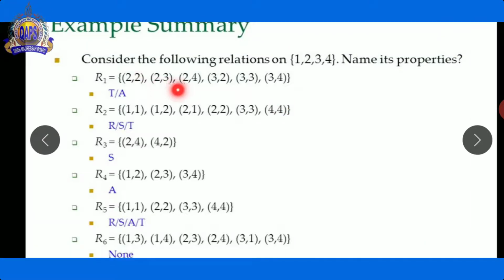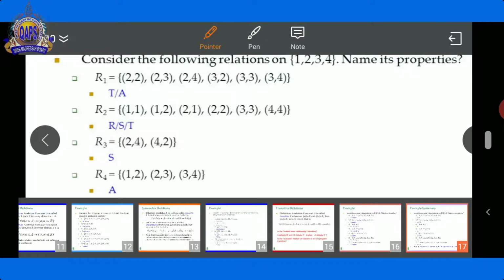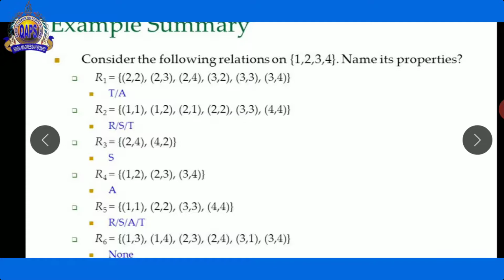There are 3 different ordered pairs in this relationship. So we can say that this one represents the transitive property. But in the same relationship, there are 2 same ordered pairs, this one and this one, and that's why we can say that this ordered pair represents the antisymmetric relation.